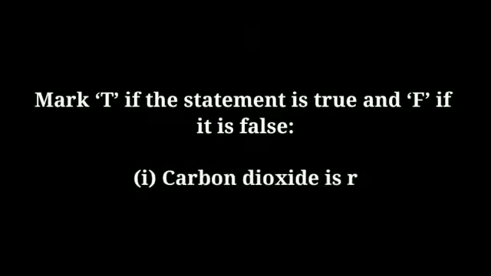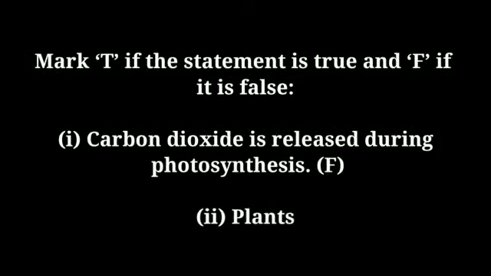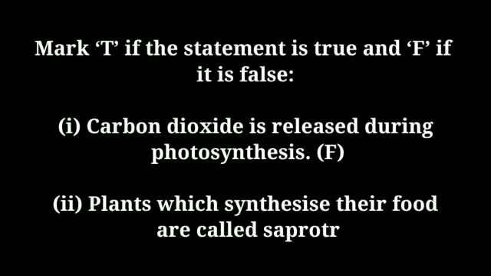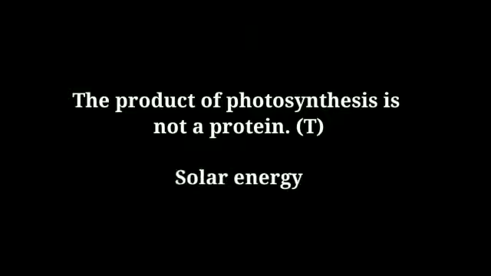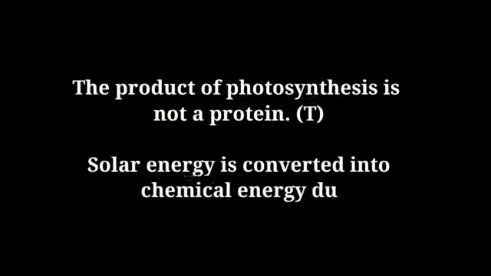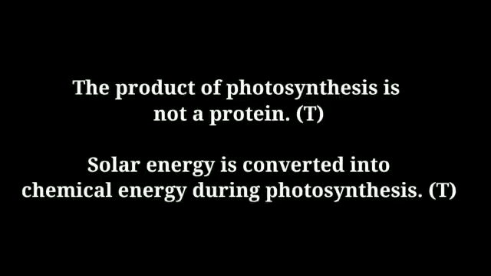Next question is, mark T if the statement is true and F if it is false. 1. Carbon dioxide is released during photosynthesis. It is false. Plants which synthesize their food are called saprotrophs. It is also false. Next, the product of photosynthesis is not a protein. It is true, so write T. Next, solar energy is converted into chemical energy during photosynthesis. It is true, so here we write T.